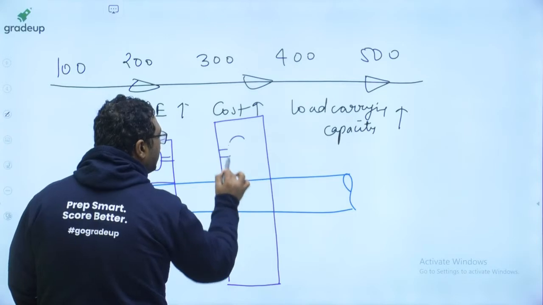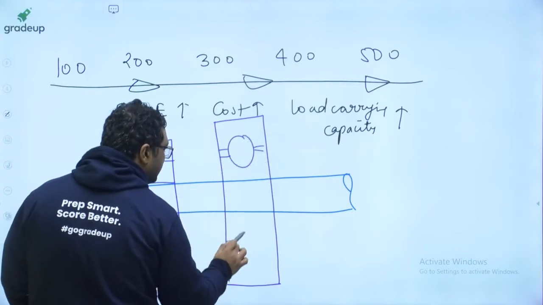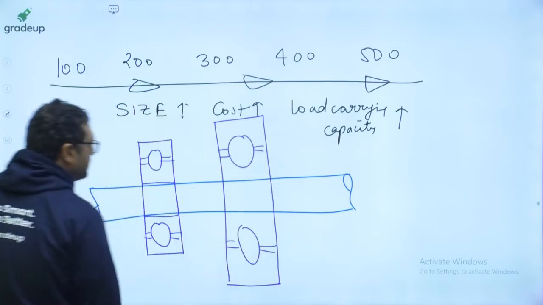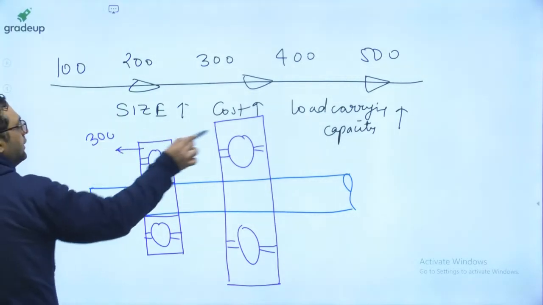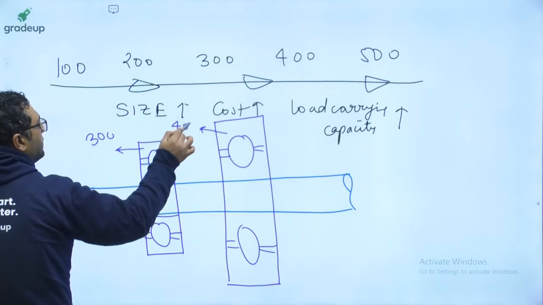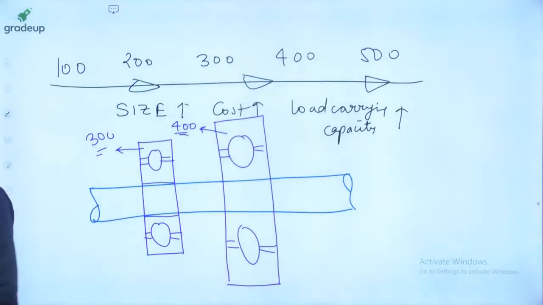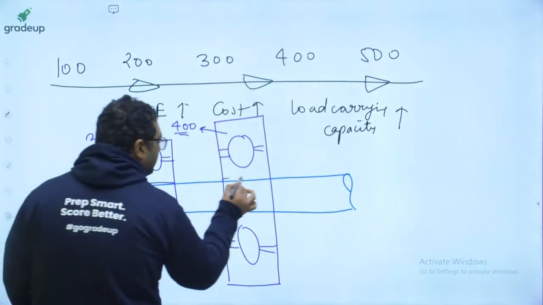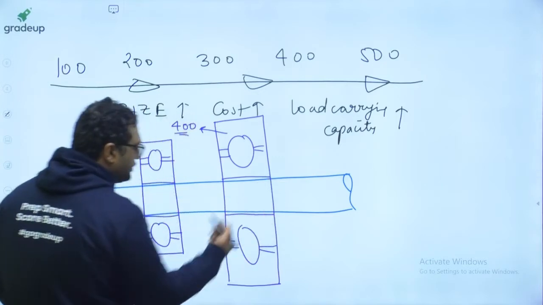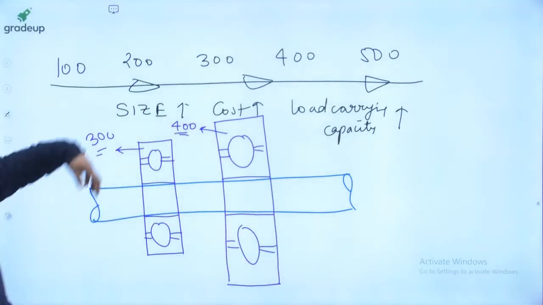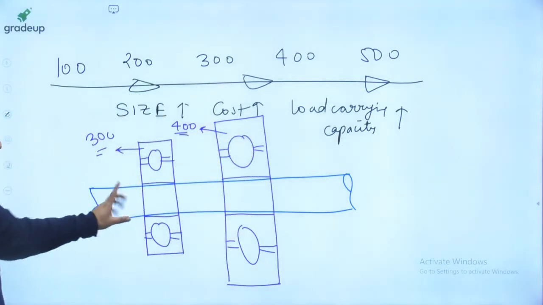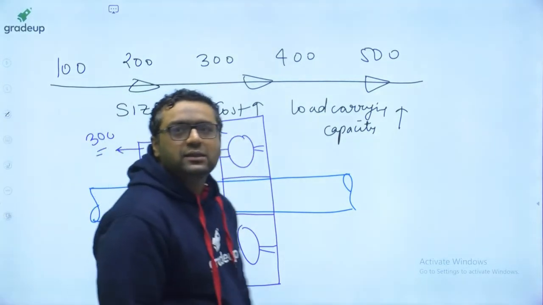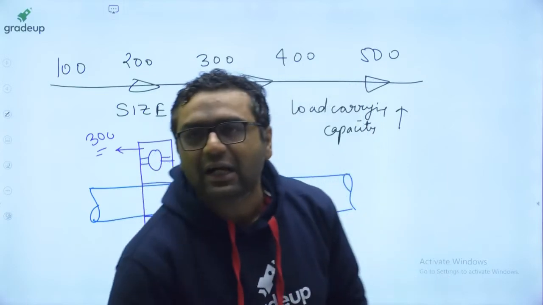By looking at the size, you can say the second bearing is bigger than the first one. So if this is related to 300 series, this will be related to 400 series. Obviously, outer size will increase, inner cannot change because the shaft is the same. So outer size will change, ball size will change, inner size will remain the same. Okay guys, so this is how the things are defined.